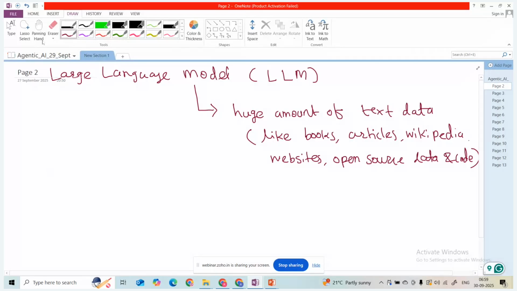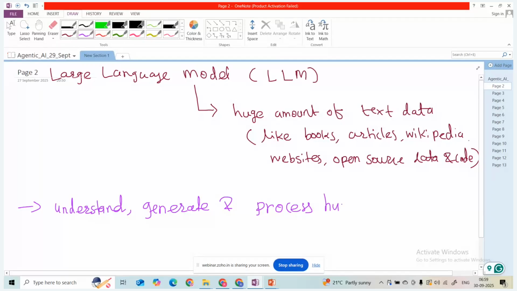It can understand, generate, and process human language in a natural way.